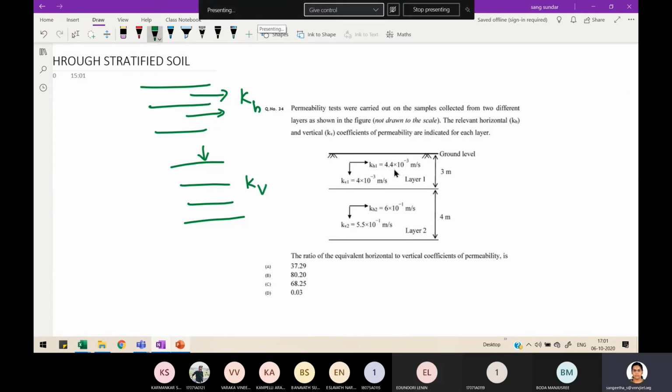Since KH1 and KH2 are already given, I will write KH equivalent and KV equivalent. I hope you remember those formulas. You remember?